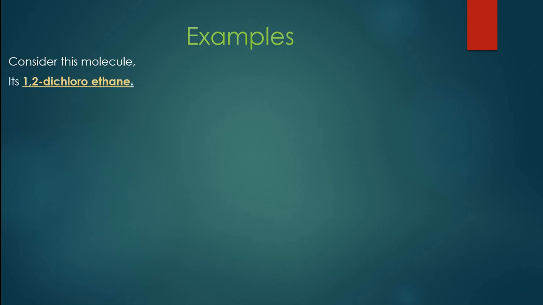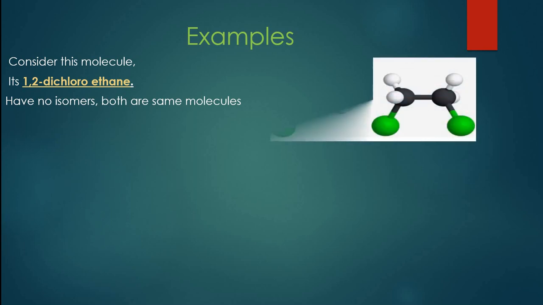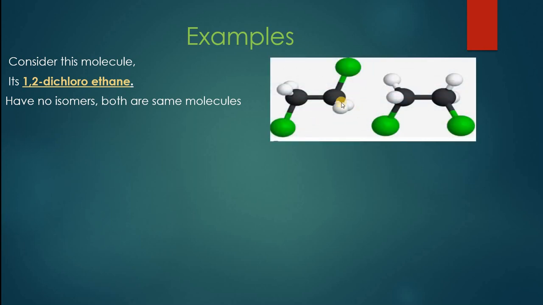Let me explain this with an example. If you have the molecule 1,2-dichloroethane, can you draw the structure by yourself in your copies? This molecule has no geometric isomers, because when you draw two isomers, both are the same molecule. There is no difference in both of them. This is the structure of 1,2-dichloroethane.